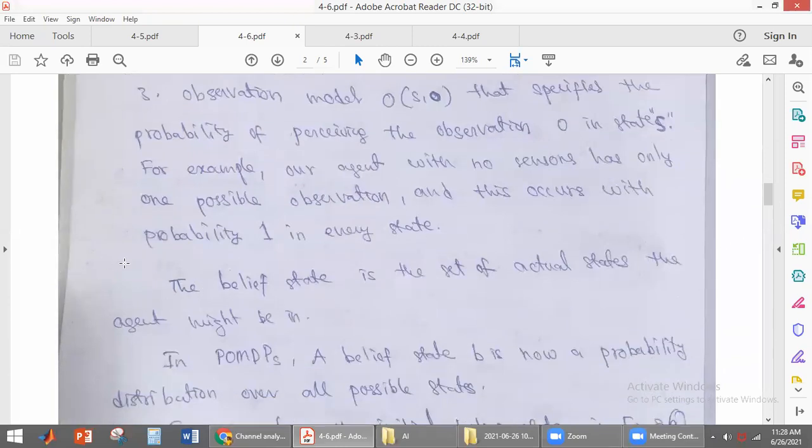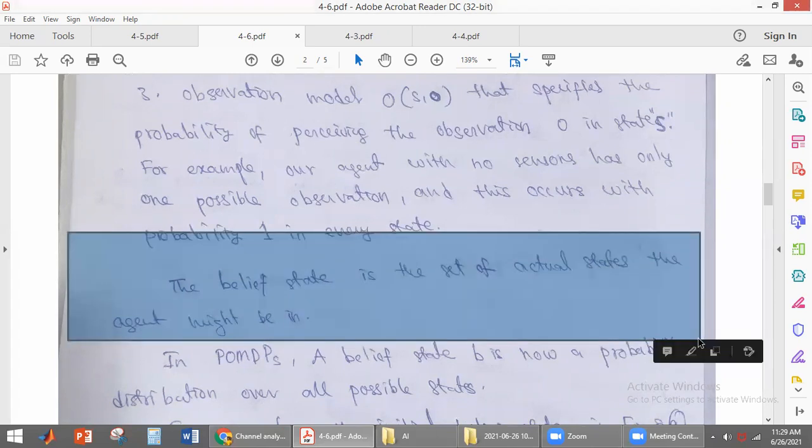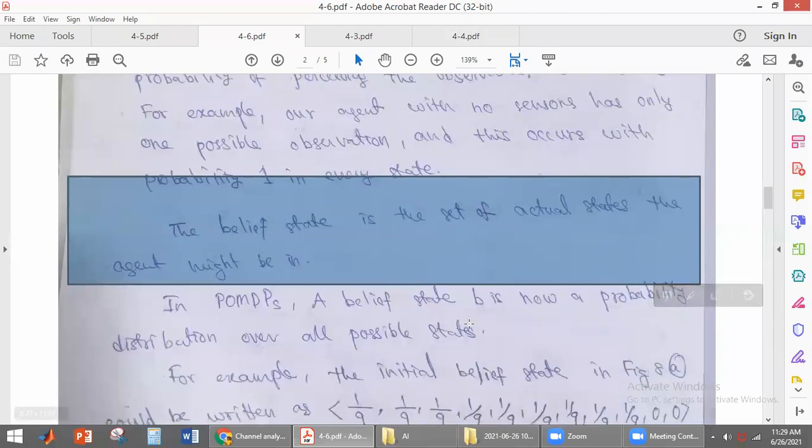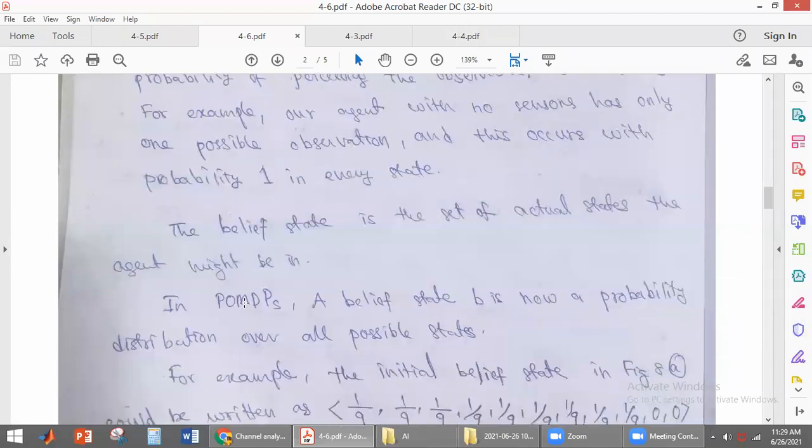Now here we are discussing one more concept called belief state. What is the belief state? It is the set of actual states the agent might be in. Because the agent does not know where it is, it is a partially observable environment. So what are the possible states the agent might reach? That is called the belief state. Belief state is nothing but the probability distribution over all possible states.